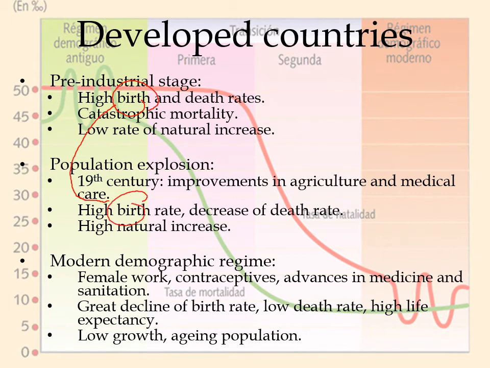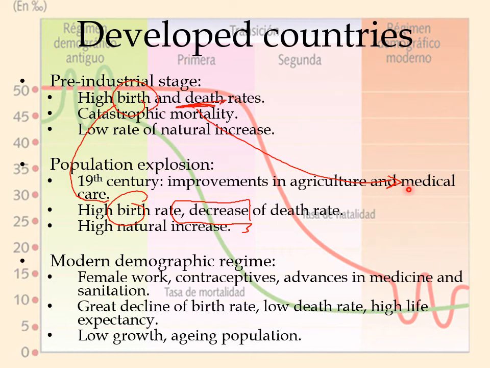They were also used to dying a lot, but due to the medical advances and the advances in agriculture and so on, the deaths will decrease. So there are fewer deaths, but the people didn't really have a reason to start having fewer kids at that specific point. So they will continue having very large families.